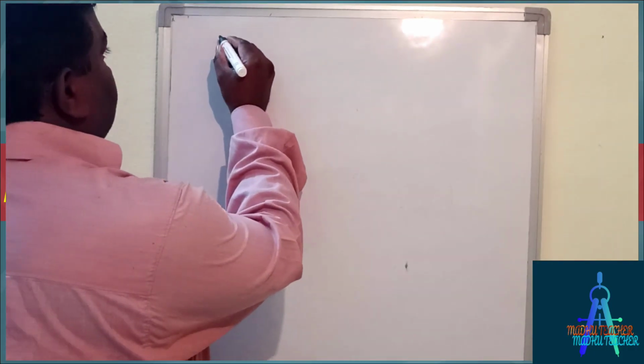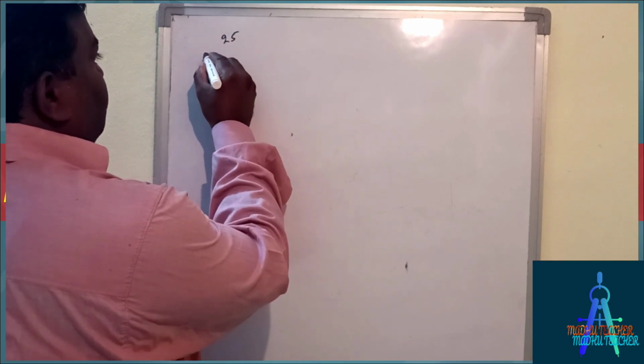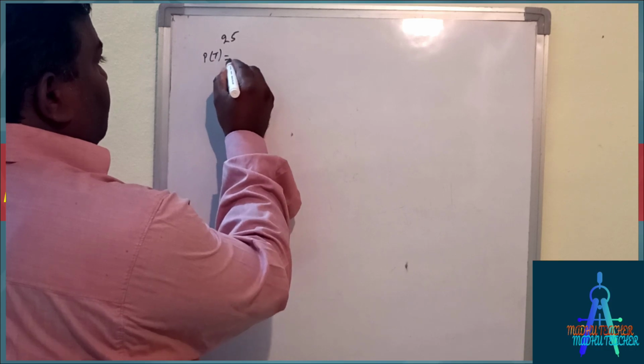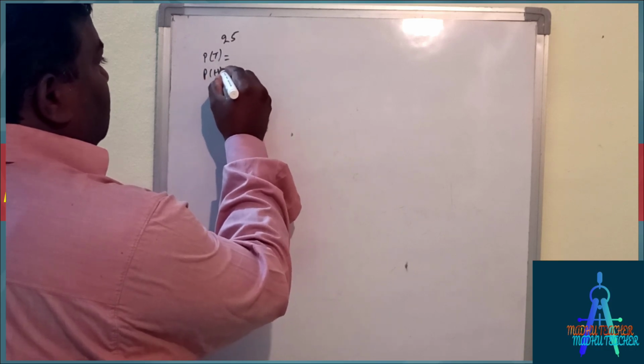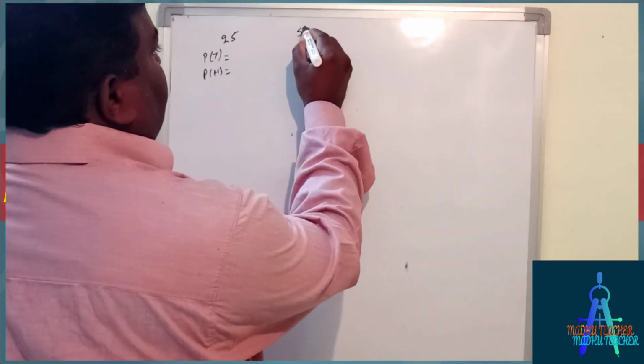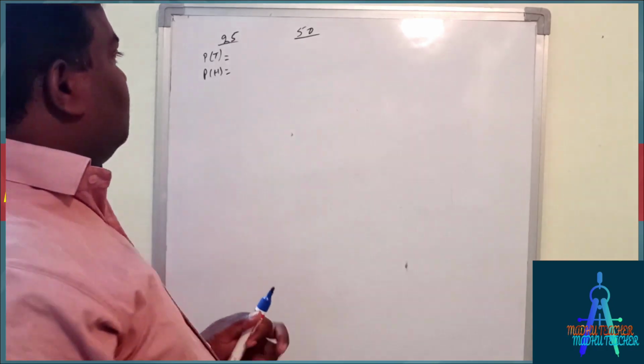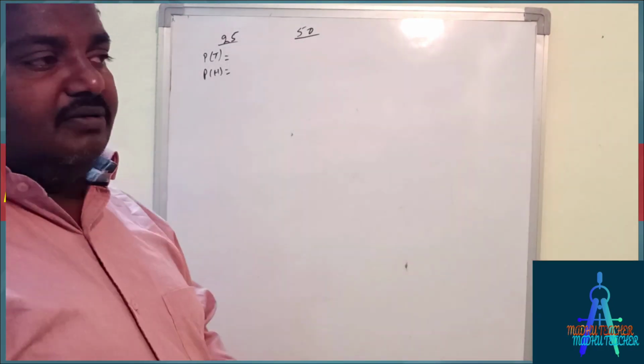So we tossed a coin 25 times, got probability of tails and probability of head, so equally likely. In the experiment of 50 also we got equally likely head and tail.